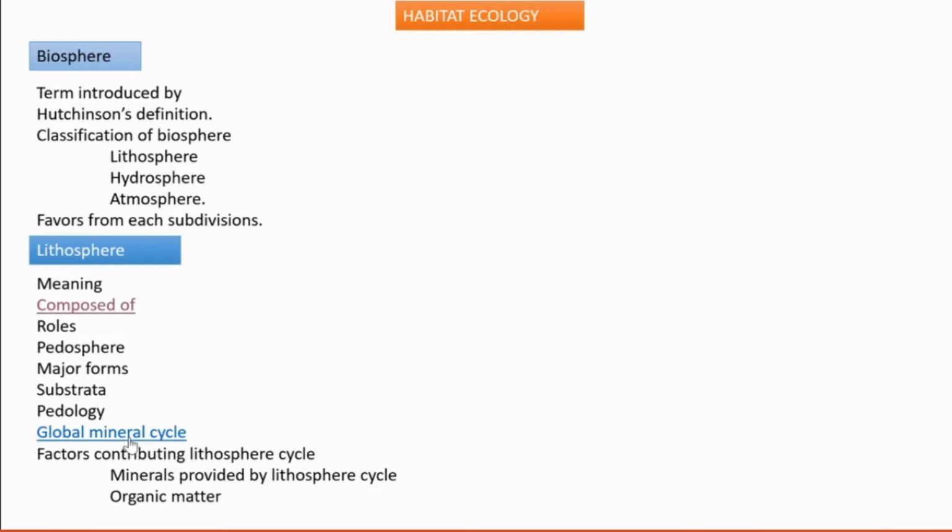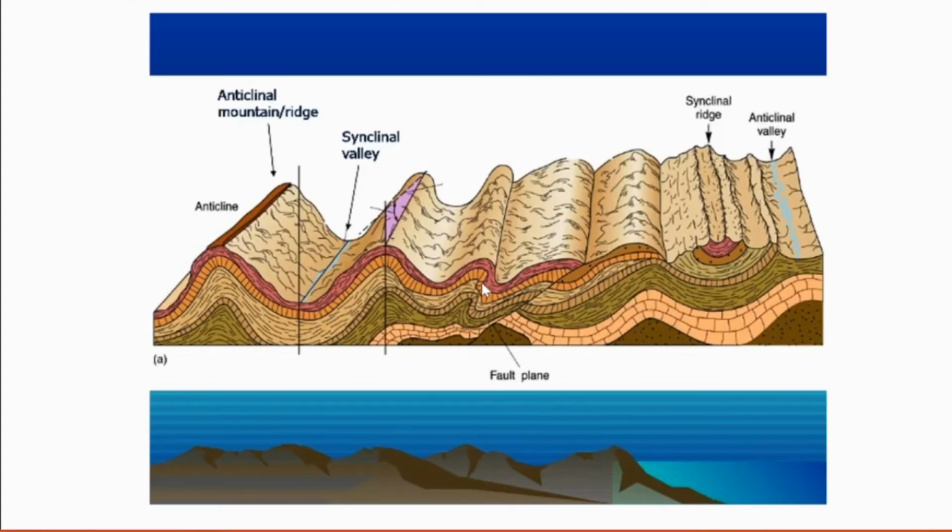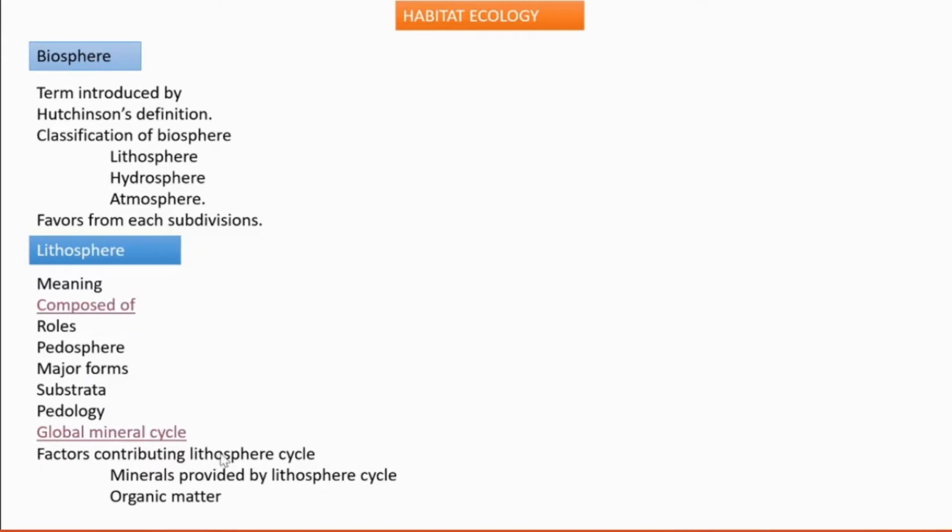Say global mineral cycle. Earth's surface is moving very slowly, and the global mineral cycle has two parts. They are diastrophism and gradation.